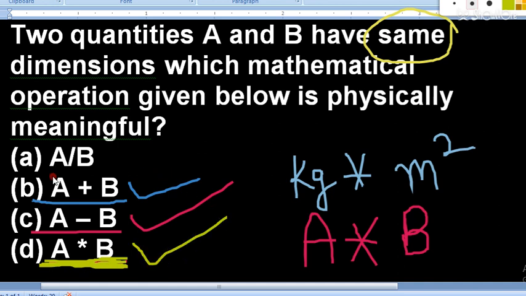And in the same way, we can divide kilogram by kilogram also, or we can divide kilogram by meter square also. So that means option A divided by B, this will be also true for both the cases. Either A and B have same dimensions or A and B have different dimensions. So this is the question that you have to understand.